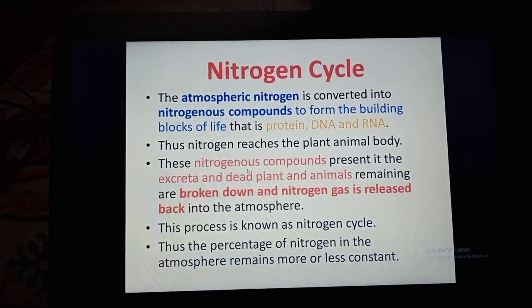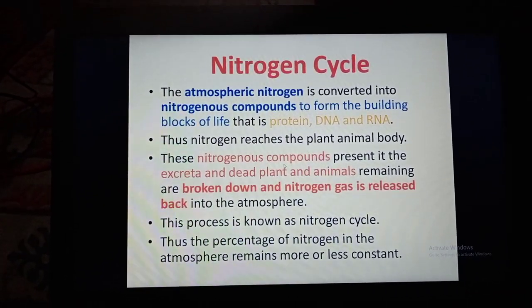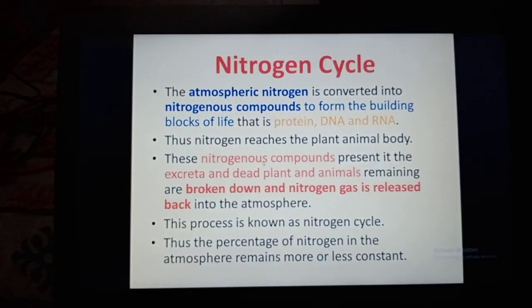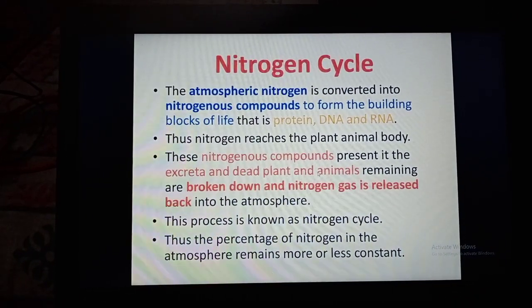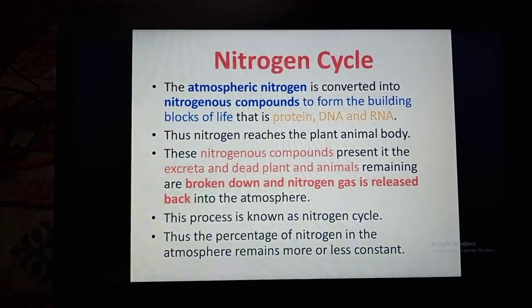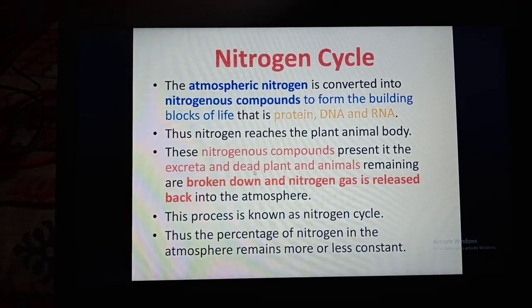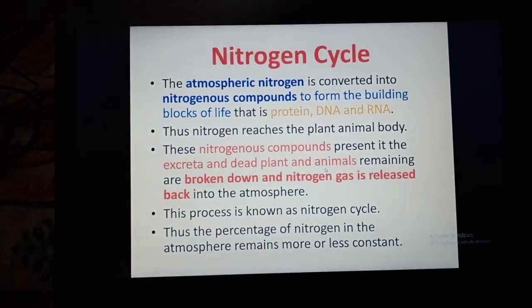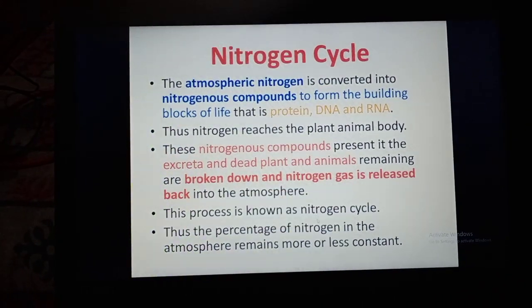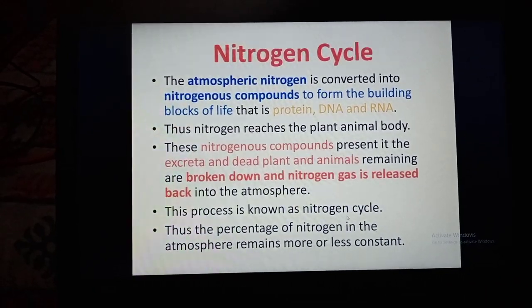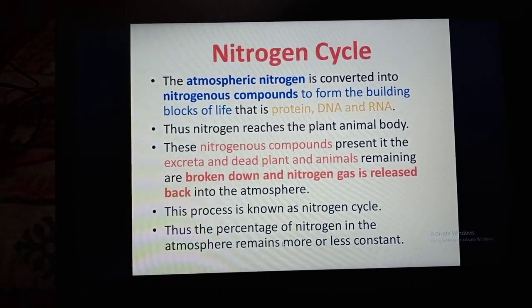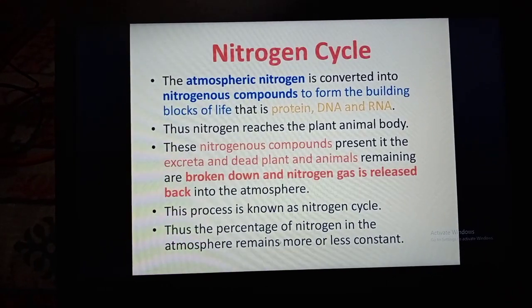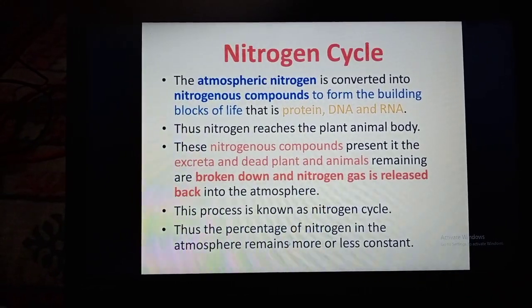This nitrogenous compound present in the excreta and dead plant and animal remains is broken down and nitrogen gas is released back into the atmosphere. This process is known as nitrogen cycle. Thus, the percentage of nitrogen in the atmosphere remains more or less constant.